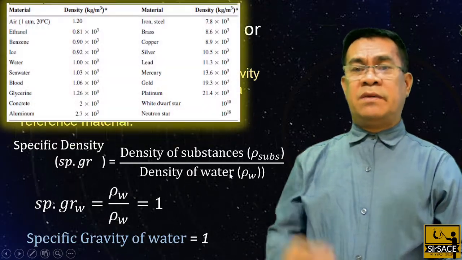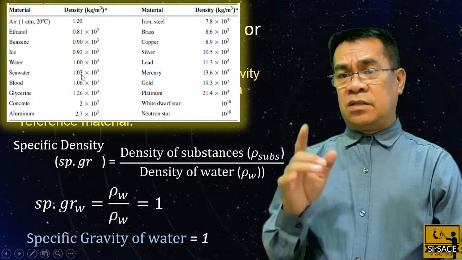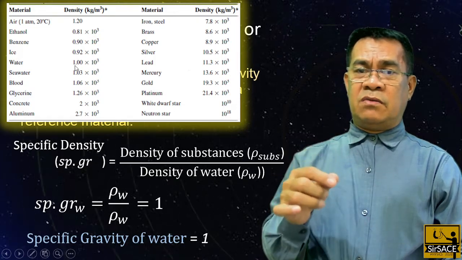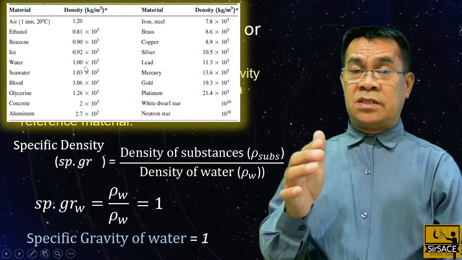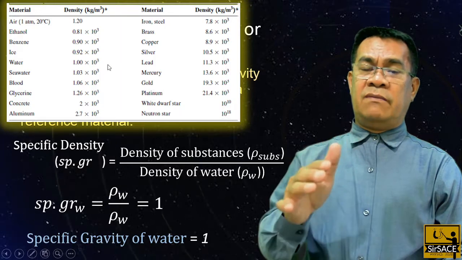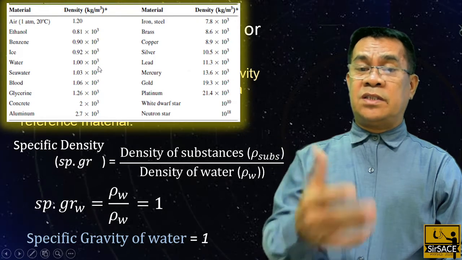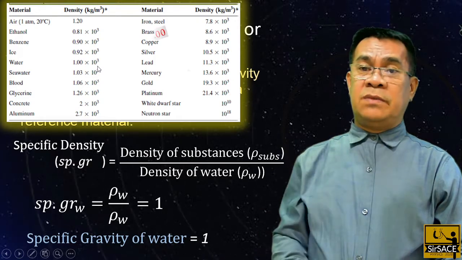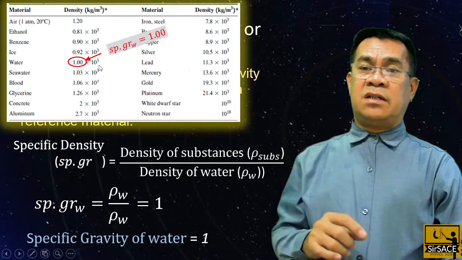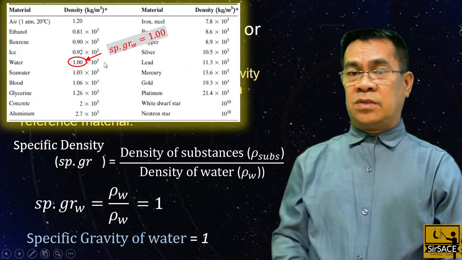Now in the table, take note that the water is 1 times 10 raised to 3. Meaning, if you want to calculate the specific gravity of a substance, just remove the 10 raised to 3. Why? Because we divide by 1 times 10 raised to 3, the reference density of water. So removing the 10 raised to 3, the answer is 1. That is the specific gravity of water with respect to water.